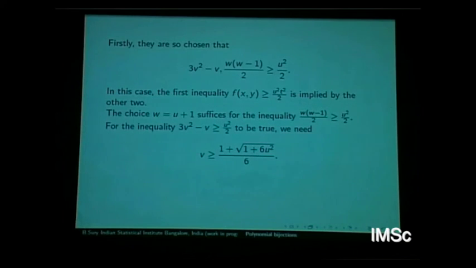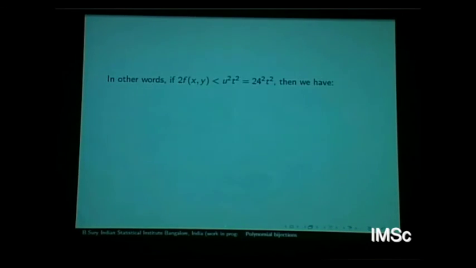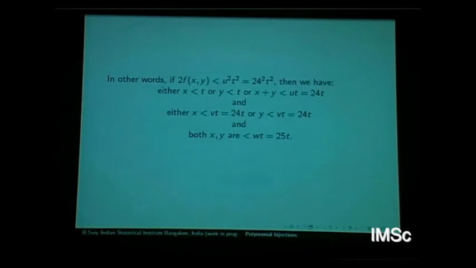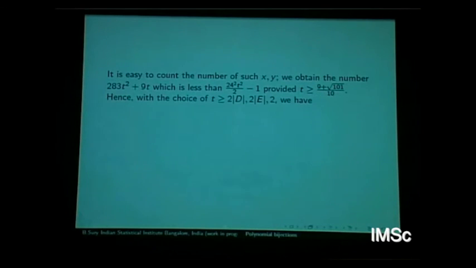So then it's a matter of counting. I just don't want to go too much into it, but you see that a certain choice will tell you the number of xy. We obtain the number. Okay, which number is it? I am looking at the number of xy for which this is happening. This happens, and either this or this happens, and this happens. There are 3 bounds you get, right? So when you count that, ultimately it turns out that this number is, this happens. So for that choice of t, you can choose something like this. Okay, this is a certain number. You can always have this. So as I said, this combinatorial argument is combining together the bounds.